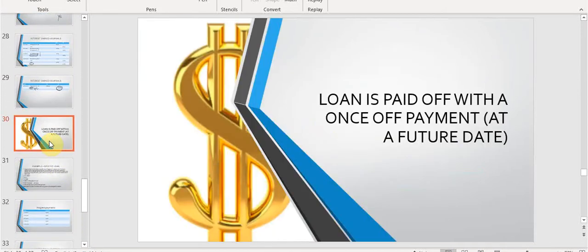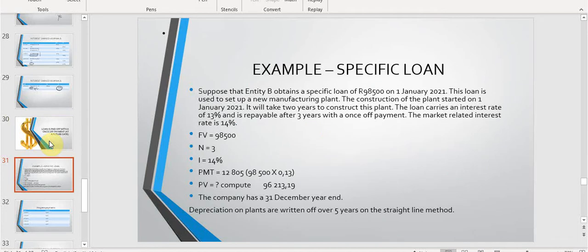This is quite interesting, and I have again made up an example, and it says that entity B obtains a specific loan of 98,500 Rand, and the loan is obtained on 1 January 2021. The loan is used to set up a new manufacturing plant, and this is a type of qualifying asset if you look at the theory of IAS 23. The construction of the plant started on the 1st of January 2021, and it will take 2 years for the plant to be constructed.